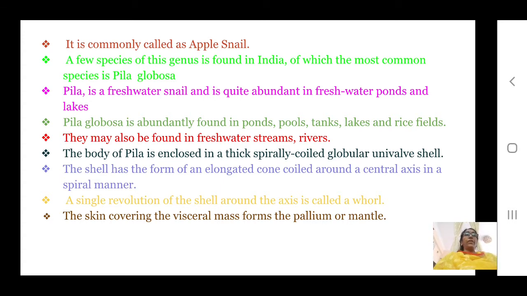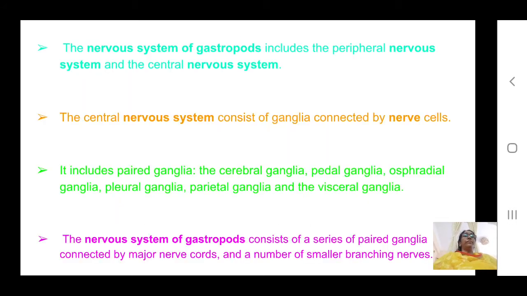The skin covering the visceral mass of Pila is called the mantle. In many mollusks, the mantle is present, covering the visceral mass below the shell. Now, our topic is the nervous system of Pila.